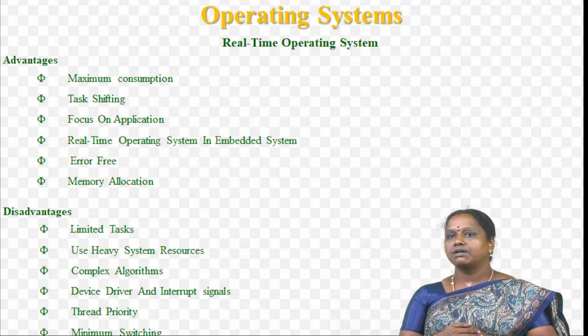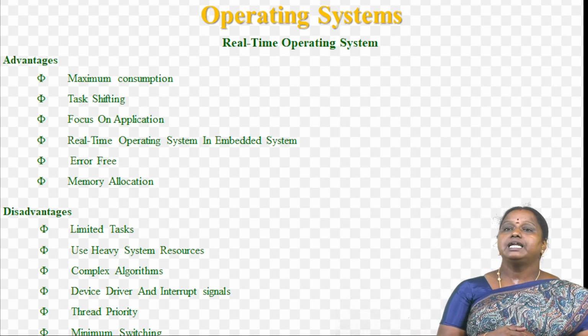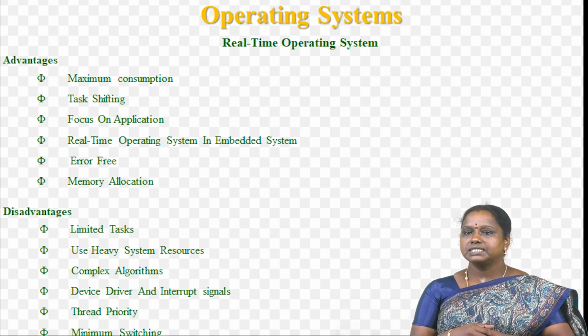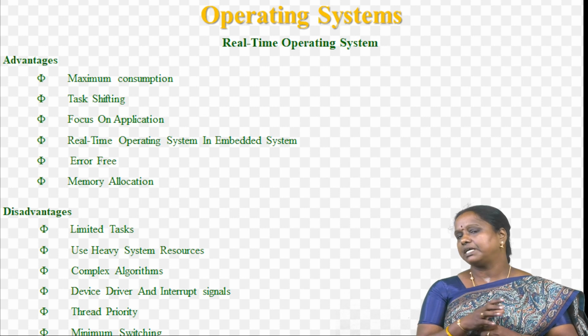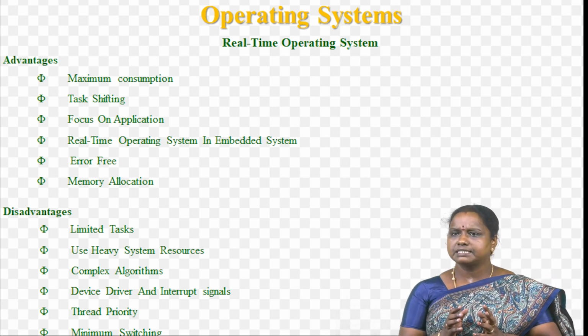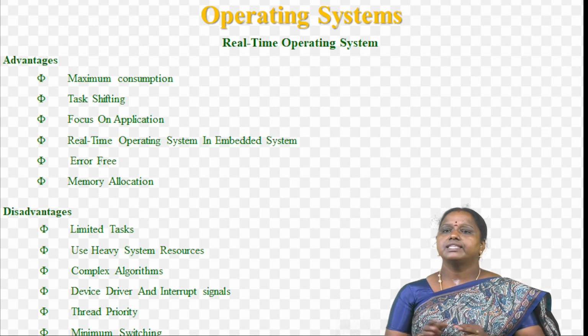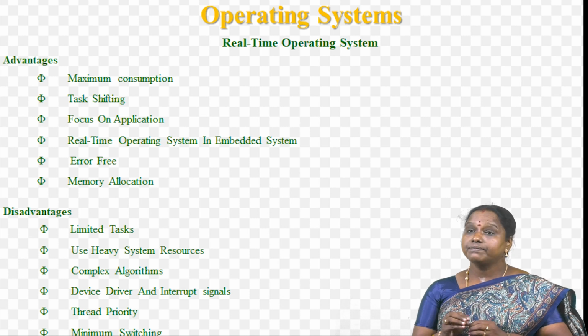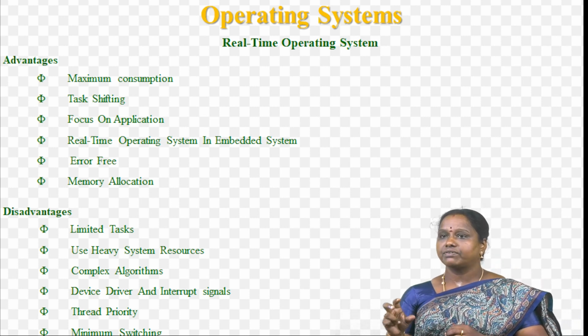And then the disadvantages of real-time operating systems. Limited tasks: very few tasks run simultaneously and their concentration is on few applications to avoid errors. Use of heavy system resources: sometimes the system resources are not so good and they are expensive as well. Then complex algorithms: the algorithms are very complex and difficult for the designer to write.